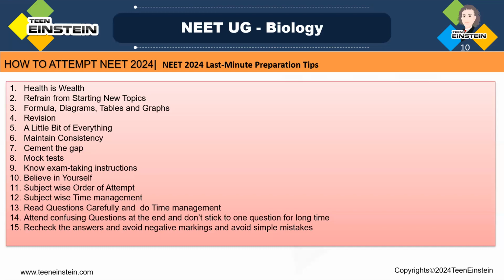Next, the third one: formulas, diagrams, tables, and graphs. Information present in the form of a graph, table, or diagram is easy to remember, so you can cover a lot more with the help of these, right? Flow charts and diagrams about all the topics coming under one chapter will help you retain the steps of some processes.